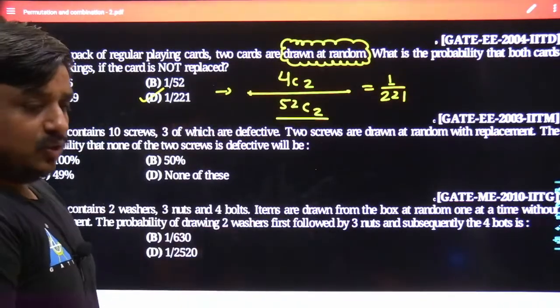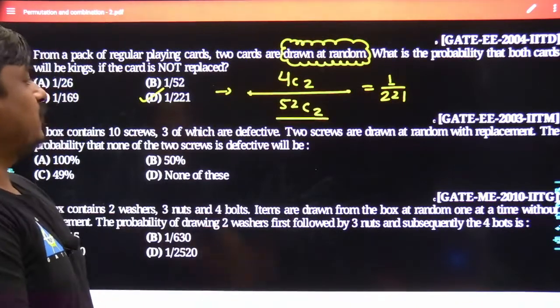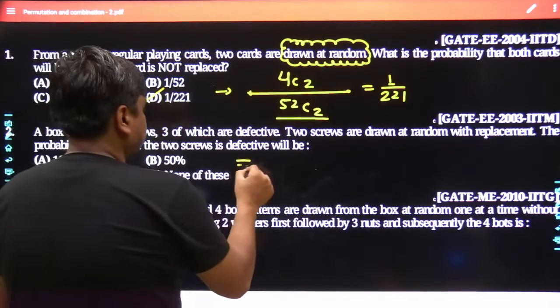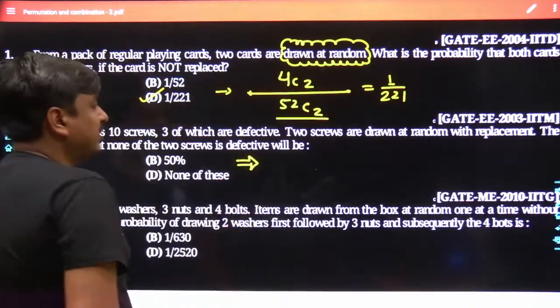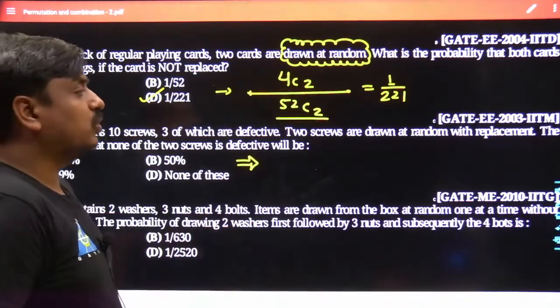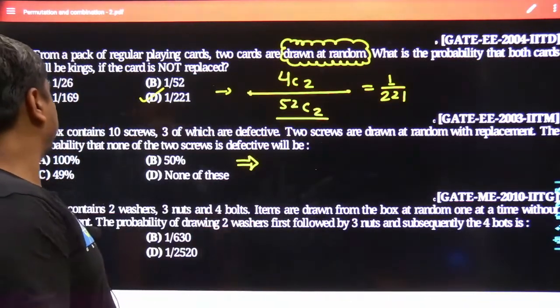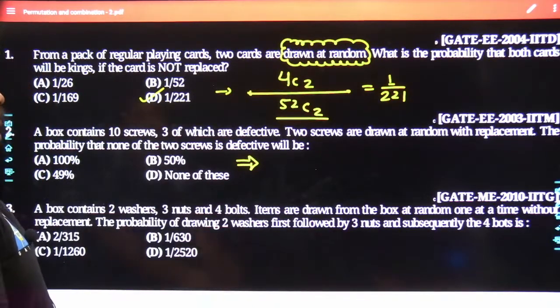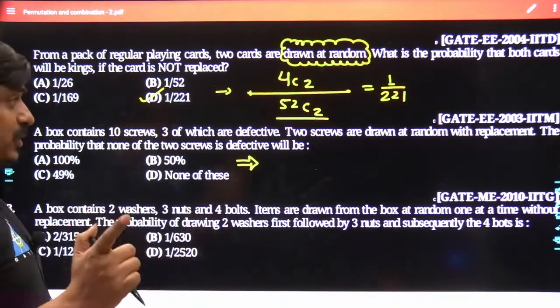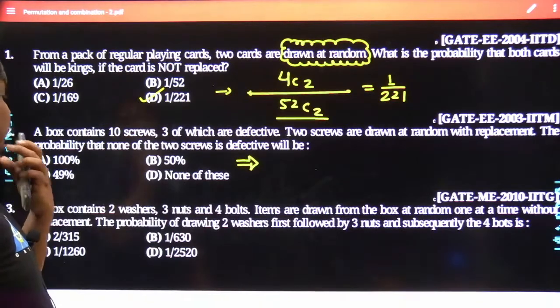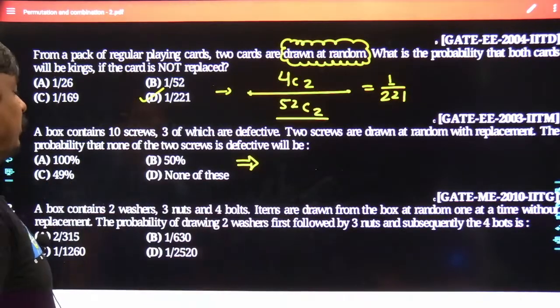So till this point, I don't think any student would have any doubt now. Agreed? In the same sequence, let me move forward with the next question. This problem appeared in GATE electrical of 2003. The problem was framed by IIT Madras. What the problem states: a box contains 10 screws, 3 of which are defective. 2 screws are withdrawn at random with replacement. That means they have been withdrawn in succession. The probability that none of the 2 screws is defective will be.